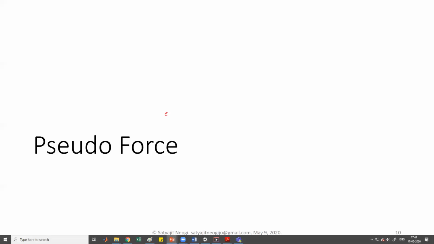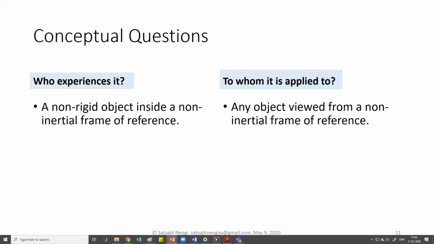Based on these concepts, we will move to understand what is a pseudo force. Okay, so we will learn more about pseudo force now. First, let's begin with some conceptual questions that we will explore throughout this lecture. The first question is who experiences it, basically the person who feels the pseudo force.